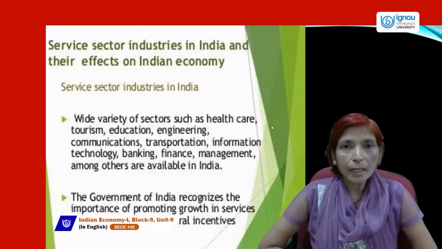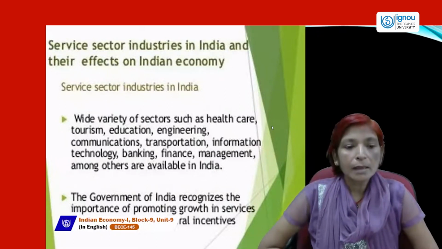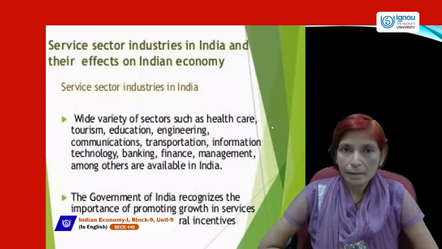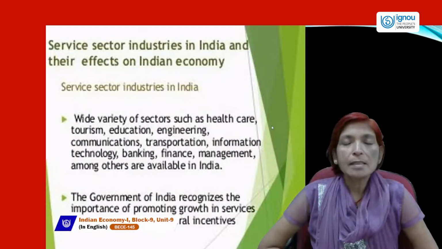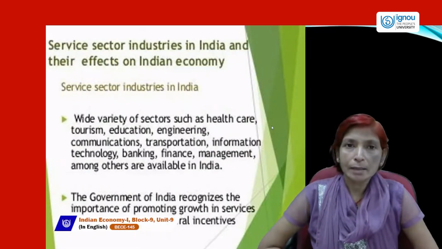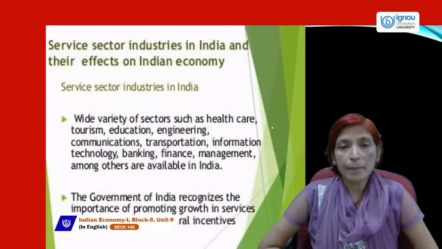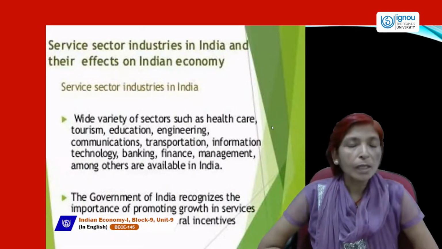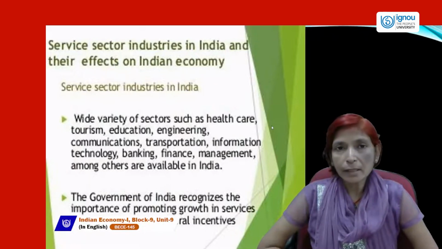The government of India recognizes the importance of promoting growth in service sectors and provides several incentives, because this sector gives more contribution to GDP and creates employment opportunities also.